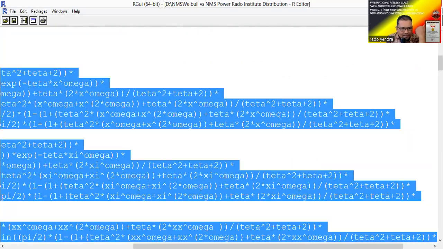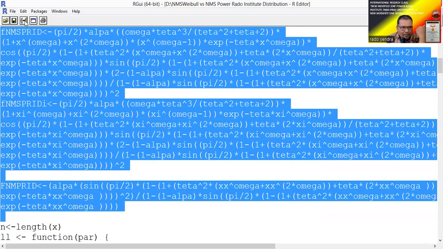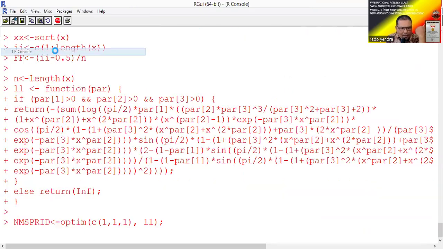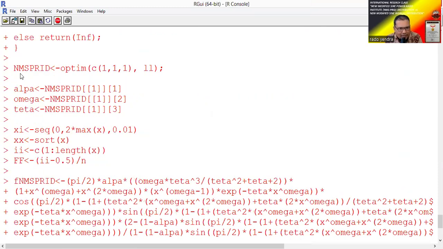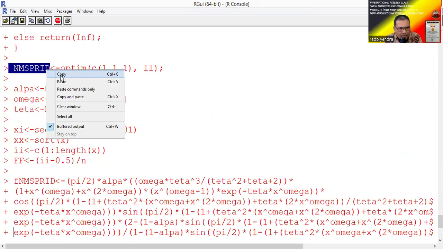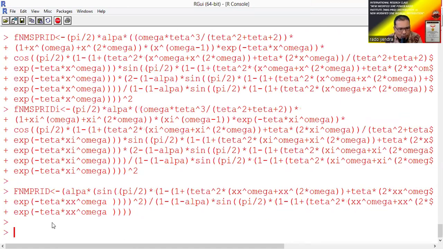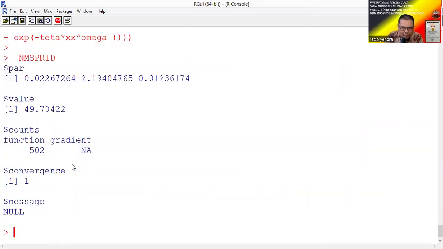We run this and come to the console to check the parameters. To check the parameters, you just type or copy this one and put it here. This is the parameter for the new modified sine Power Rado Institute distribution: parameter 1, parameter 2, and parameter 3, with the minus log likelihood 49.7. We have discussed this model, yes?